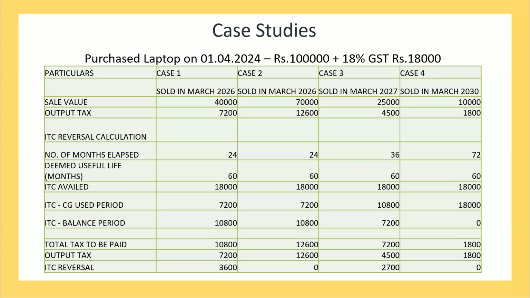If I use my capital goods for a period of 5 years, then the rule doesn't apply at all. When I sell that capital good, I pay whatever relevant tax and close the case. But if I sell it within the 60 months period, the rule says the unutilized portion for those number of months, you reverse the credit. So the liability of this ITC reversal is entirely on my head.